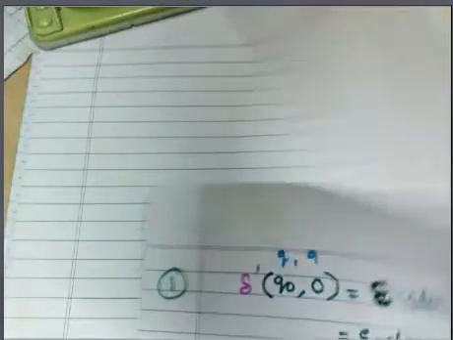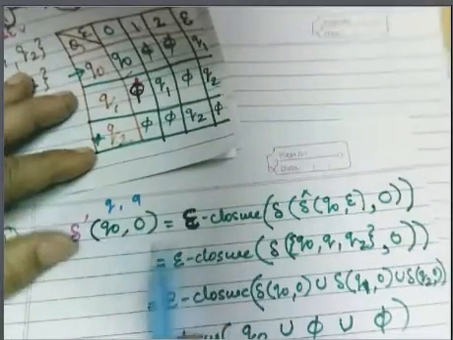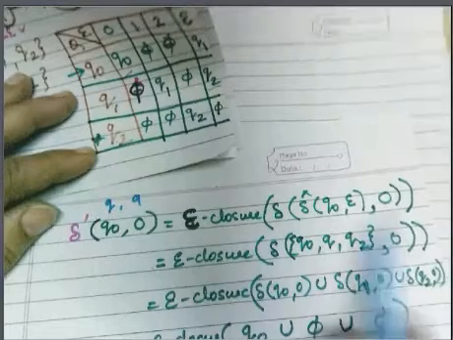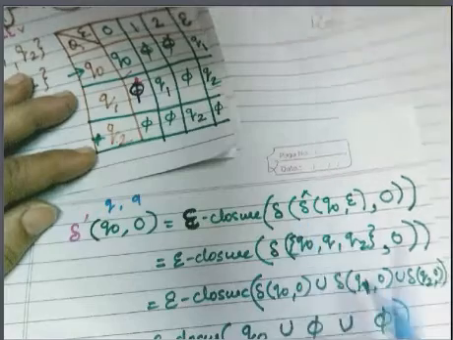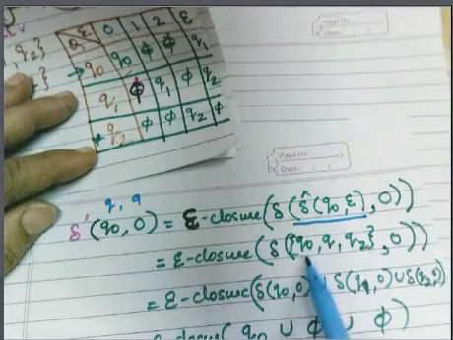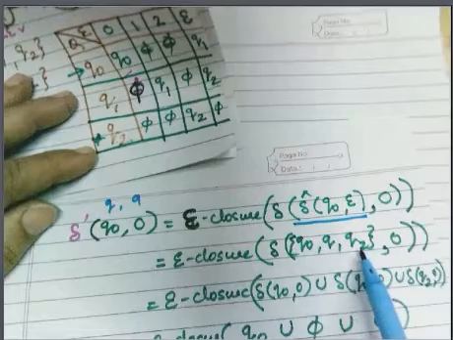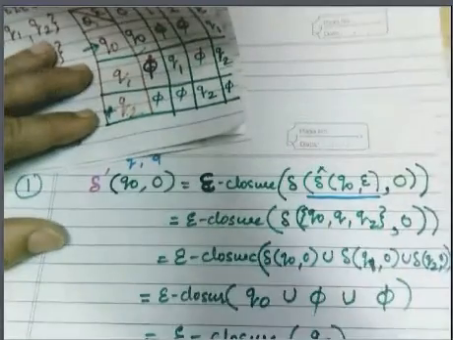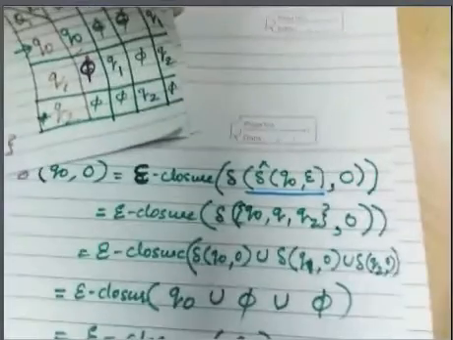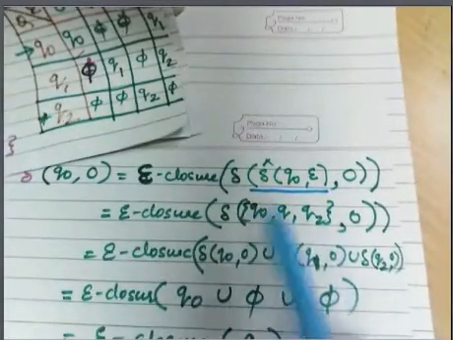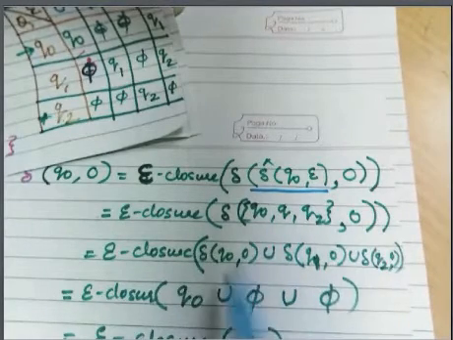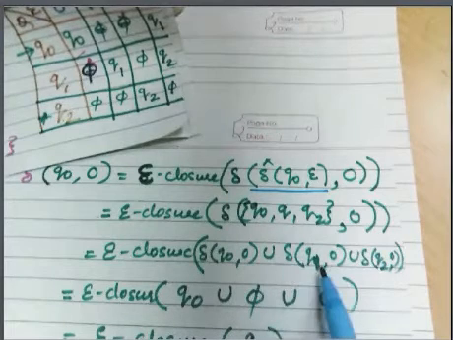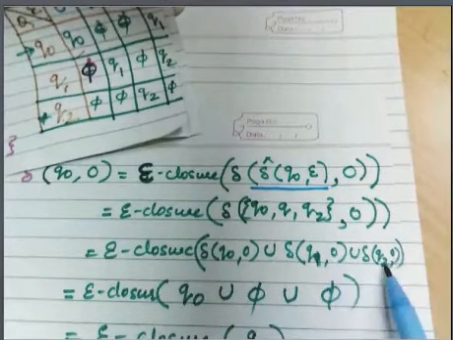So in simplification, what will we do? Delta dash q0 comma 0 is equal to epsilon closure of delta of, what is the epsilon closure of q0? Just now we have seen it is q0, q1 and q2 comma 0. So you have to take the union of all this: q0 comma 0 union q1 comma 0 union q2 comma 0.